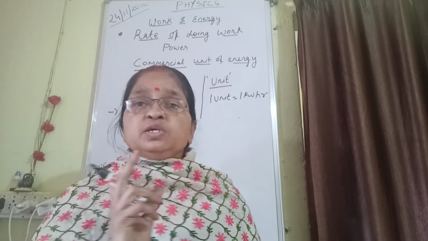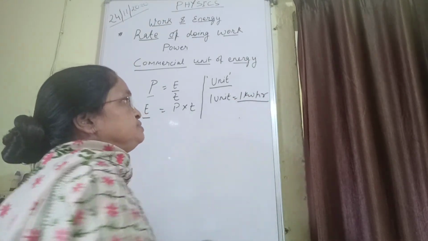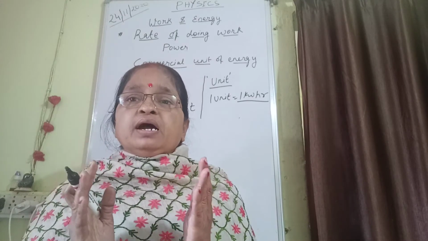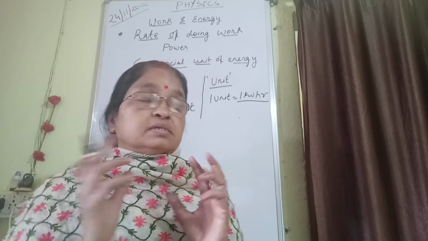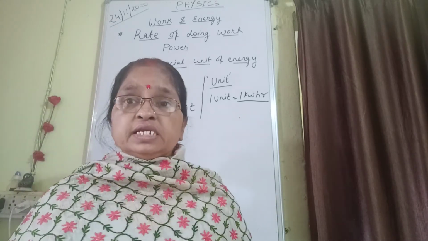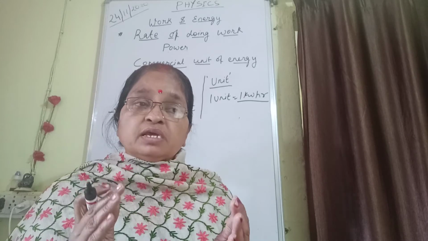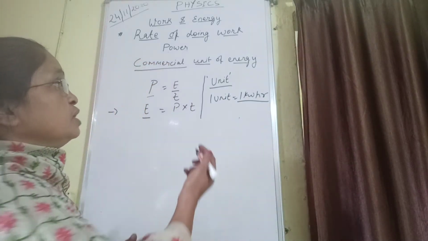So 1 unit is equal to 1 kilowatt hour. If in 1 hour we consume 1 kilowatt of energy, that means our appliances consumed 1 kilowatt of energy, then it is known as 1 unit.